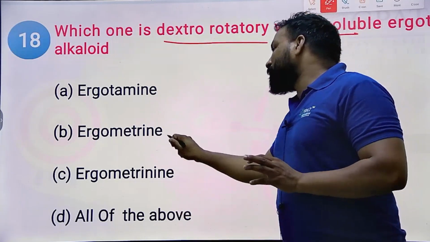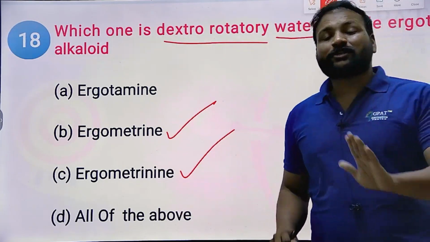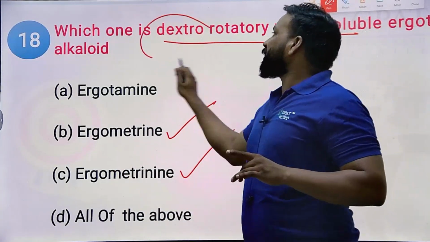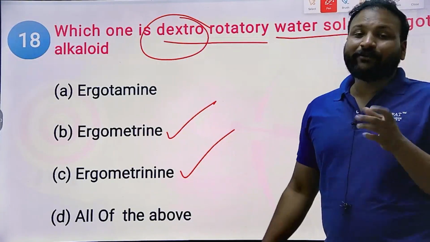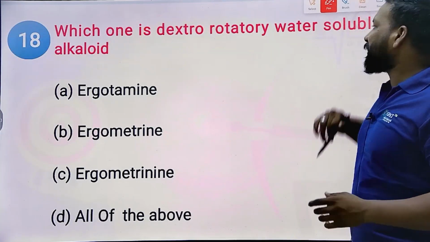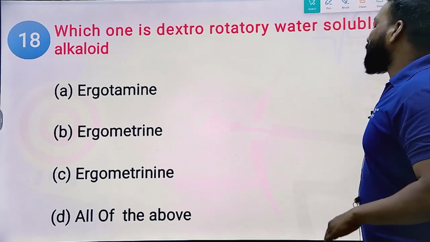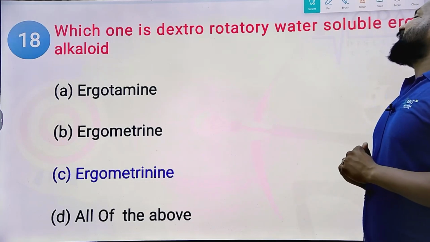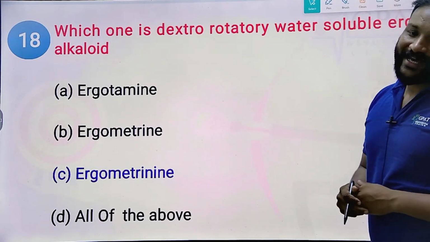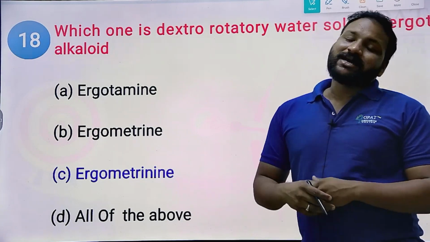Ergometrine and ergometrinine are both water-soluble, but among these two, only one is dextrorotatory and the other is levorotatory. Tell me which one is dextrorotatory. So the right answer will be ergometrine.